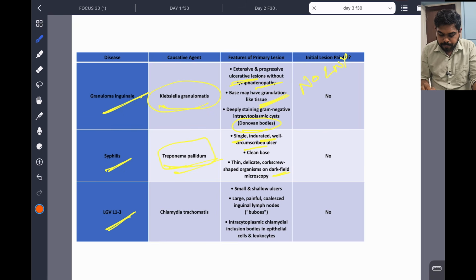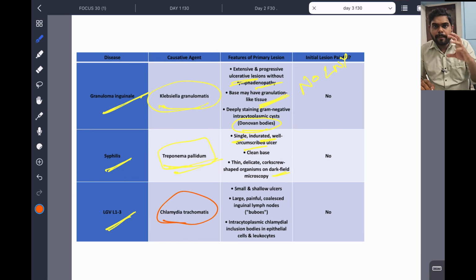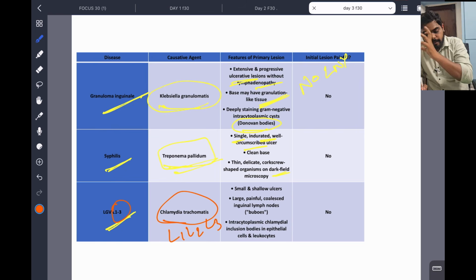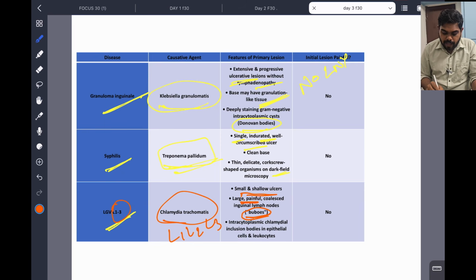So last is LGV, lymphogranuloma venereum, caused by Chlamydia trachomatis. Chlamydia L1, L2, L3 cause LGV. So these are small shallow ulcers, and these are large, painful, and lymph nodes, here known as buboes, are present. And chlamydial inclusion bodies are present in this.